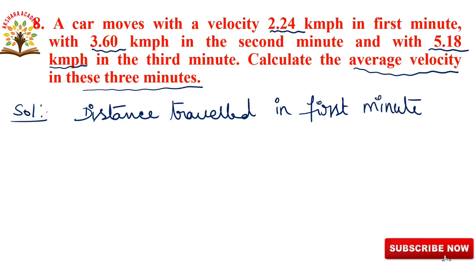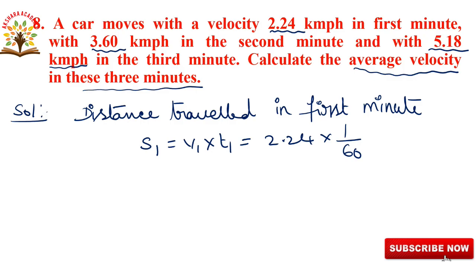Speed is given here. We are writing the formula S1 is equal to V1 into T1, that is equal to 2.24 into 1 minute. Here we are converting 1 minute into hours, 1 by 60. So this is 2.24 by 60 kilometers.